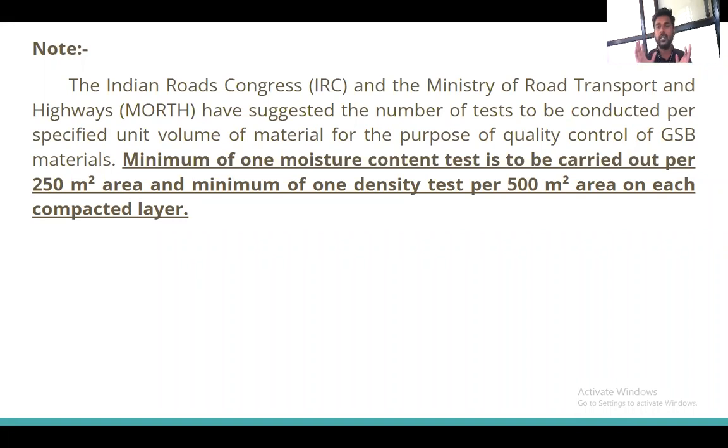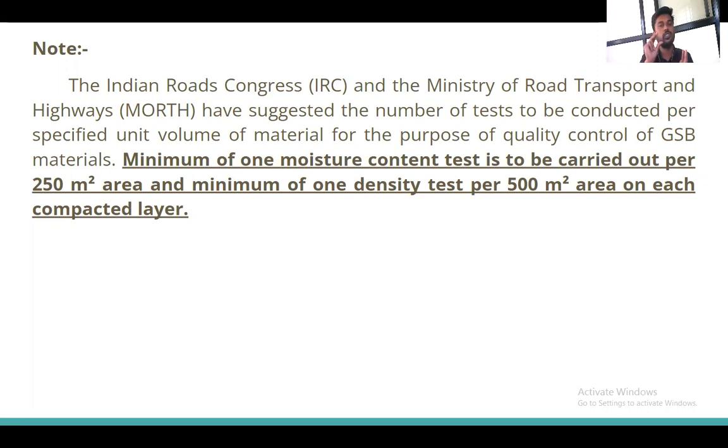Whenever I am laying the GSB, that is the granular subbase layer, I have to perform checks, but at what interval do I check the dry density, and at what interval do I check the optimum moisture content? So the IRC and the Ministry of Road Transport and Highways have decided certain specifications.